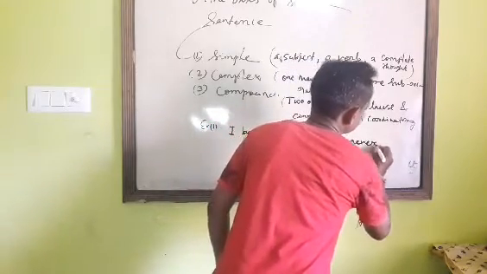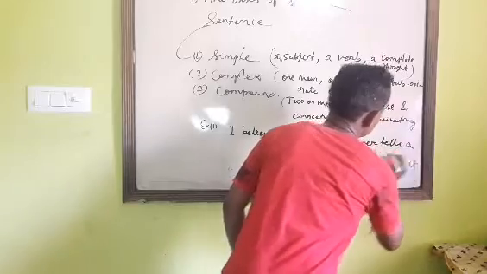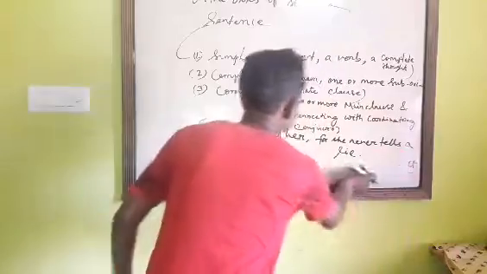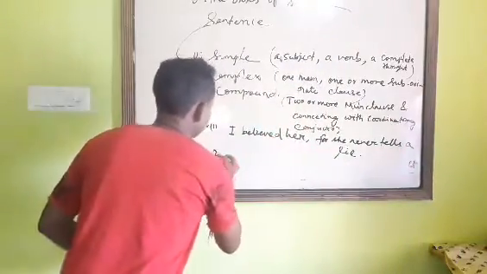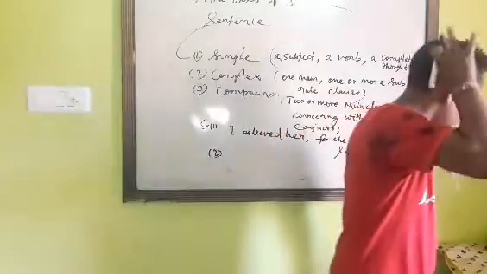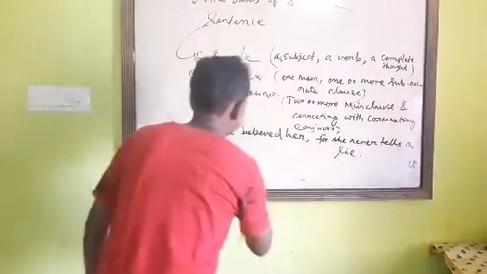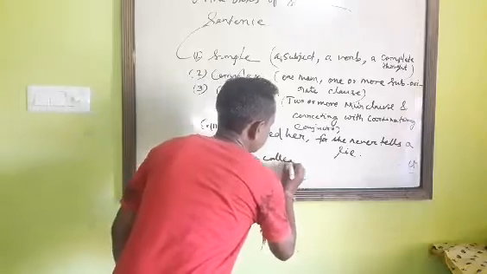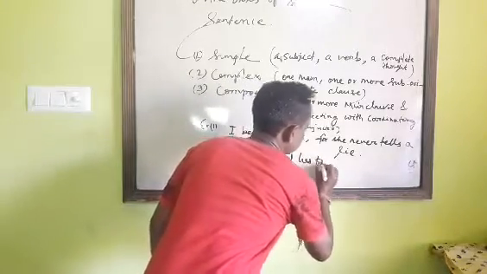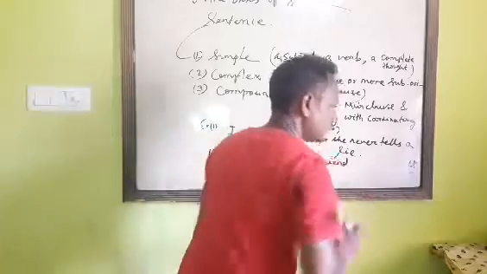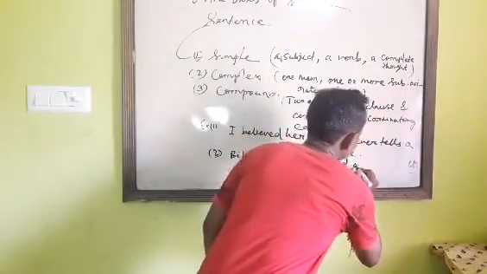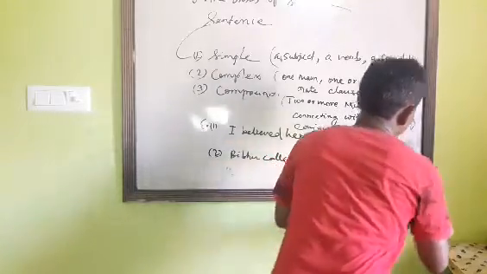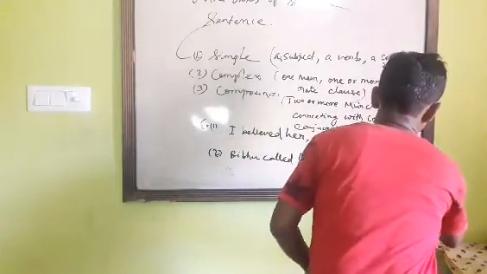Example number two: Vibhu called his friend, and he came at once.